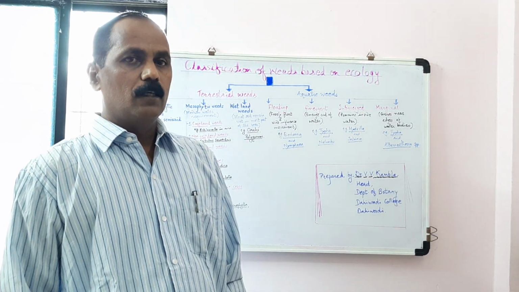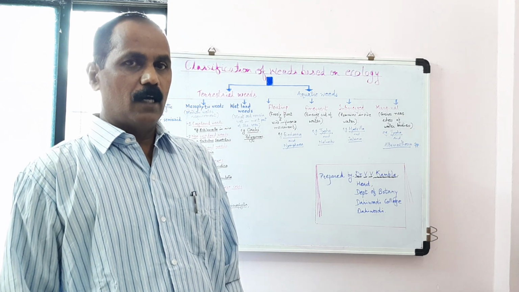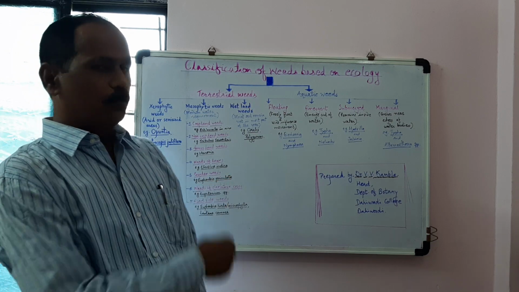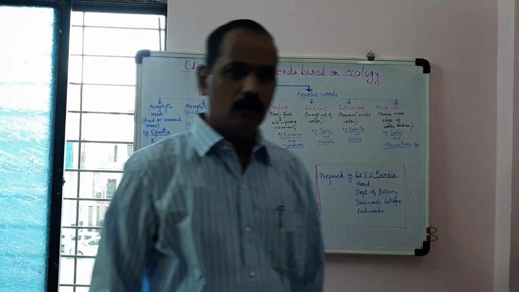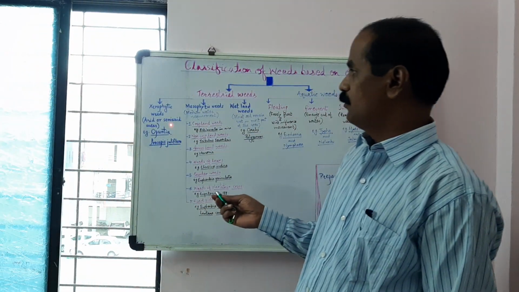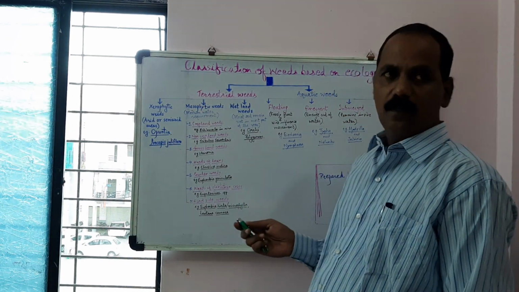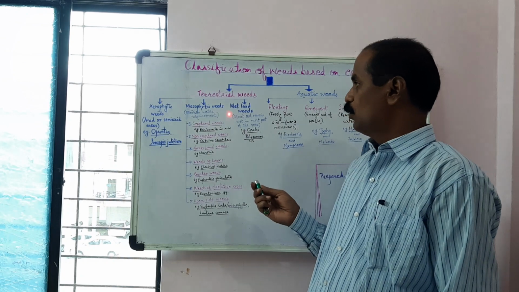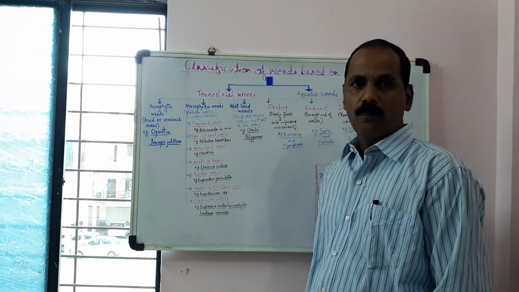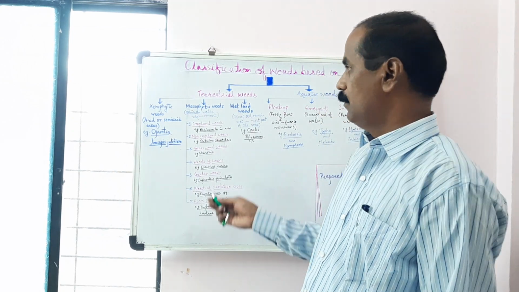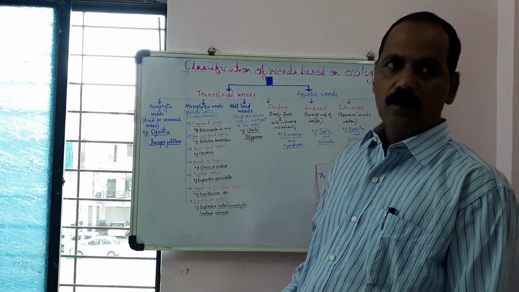Again, the terrestrial weeds are classified into three groups. One is xerophytic, second is mesophytic, and third is wetland weeds. So we'll see one by one. The first one, xerophytic.